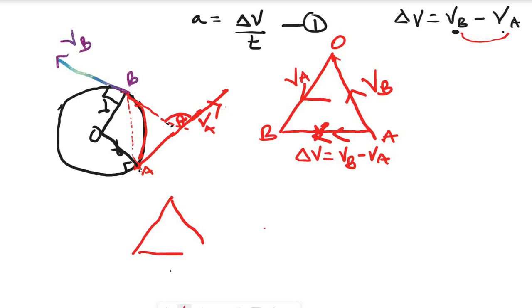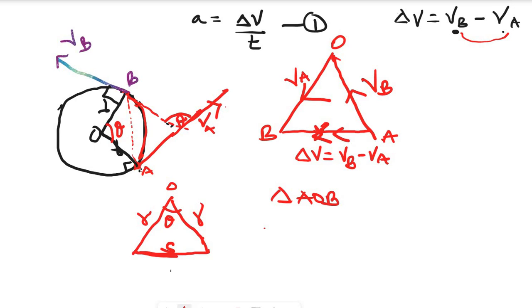We have radius here, radius here, and the center here. This is the arc, length of arc S. Remember, this is the angular displacement, theta.